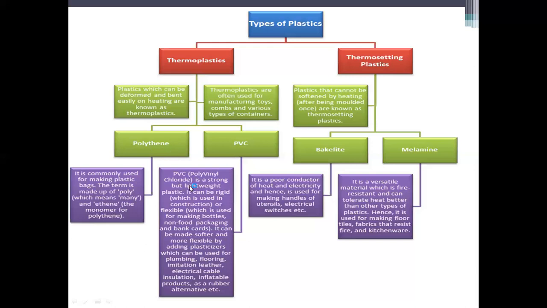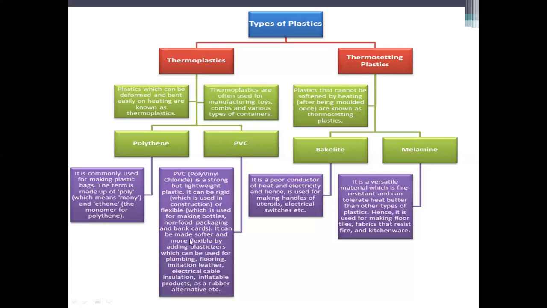PVC is polyvinyl chloride, a strong but lightweight plastic. It can be rigid, which is used in construction, or flexible, which is used for making bottles, food packaging and bank cards, all the ATM cards, different cards.